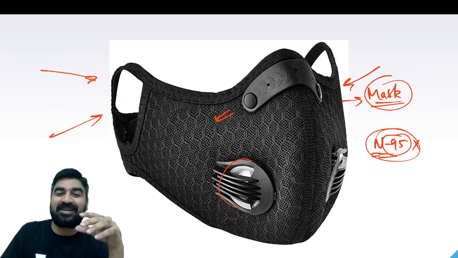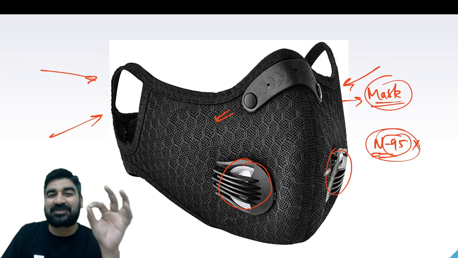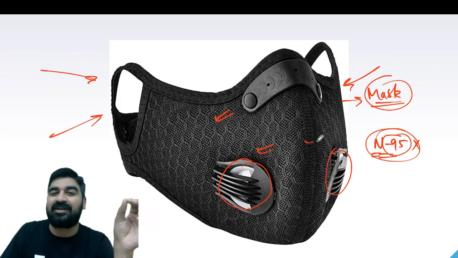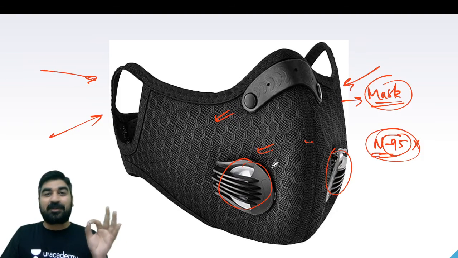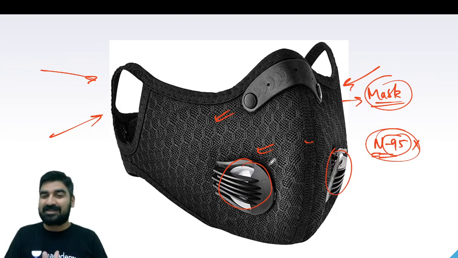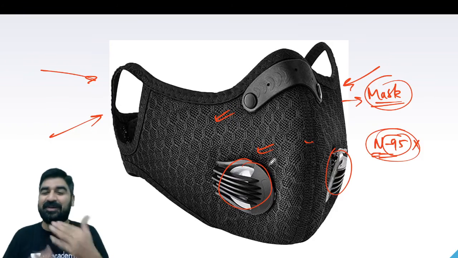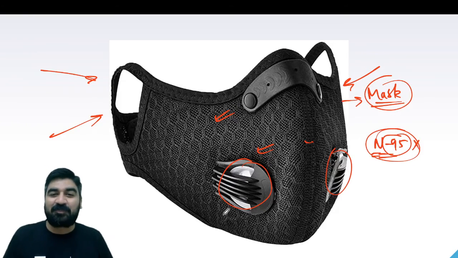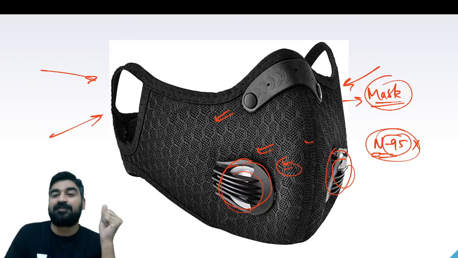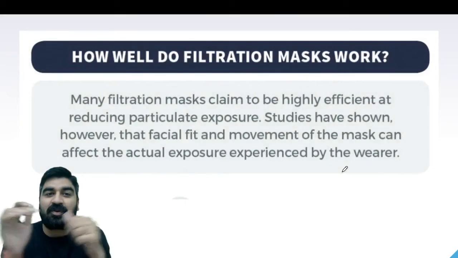But nowadays, due to corona, everywhere you can find such masks, and the major purpose of these masks has now become to stop the coronavirus from spreading from one person to another. Okay, guys. So you can see these masks. Now I will discuss what should be the properties of a good mask.